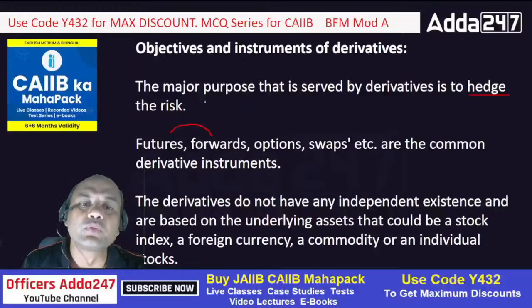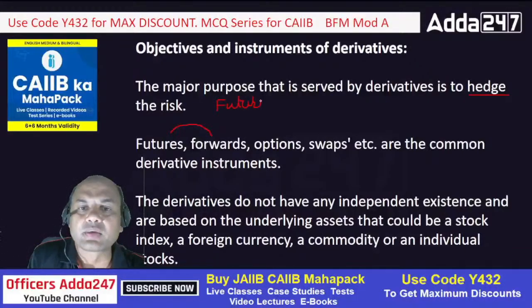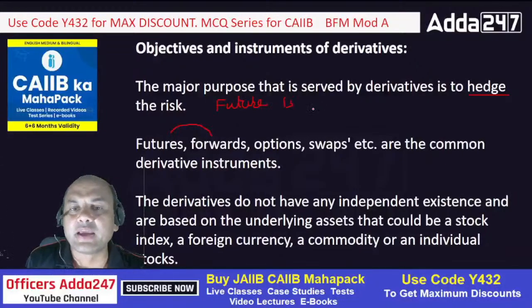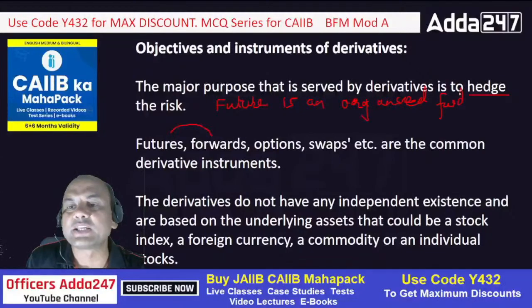That is, future is, I'll write it over here. Future is an organized forward. Organized means forward. Okay, future is an organized forward.